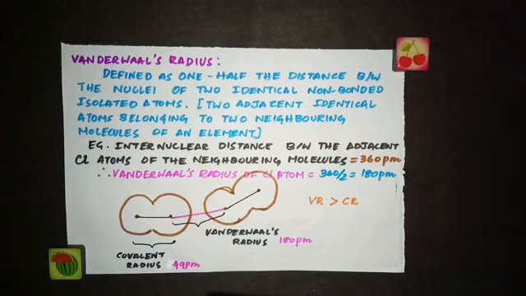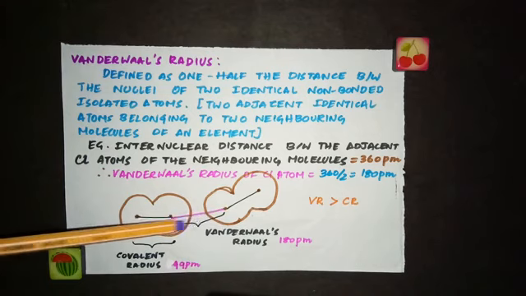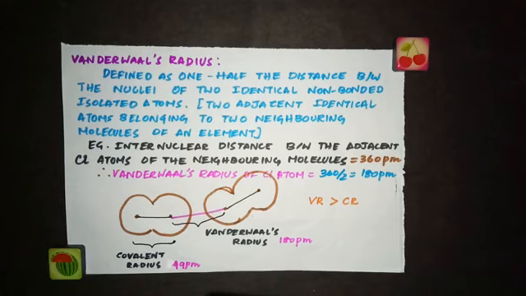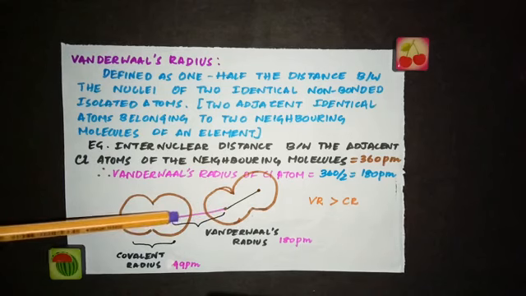The name van der Waals radius simply means that the forces existing between these two non-bonded atoms are called weak van der Waals forces of attraction. So since we are talking about this distance, we are using this term van der Waals radius. So this is the distance.